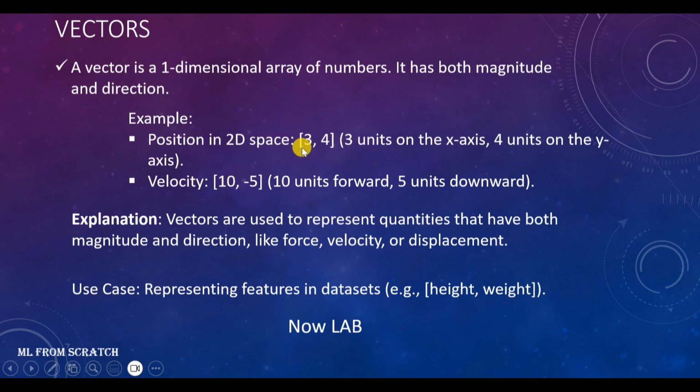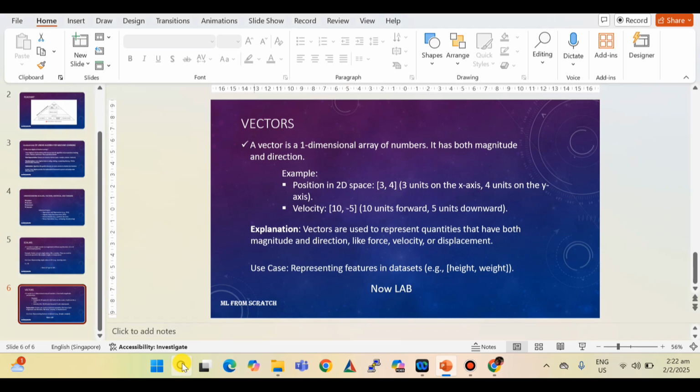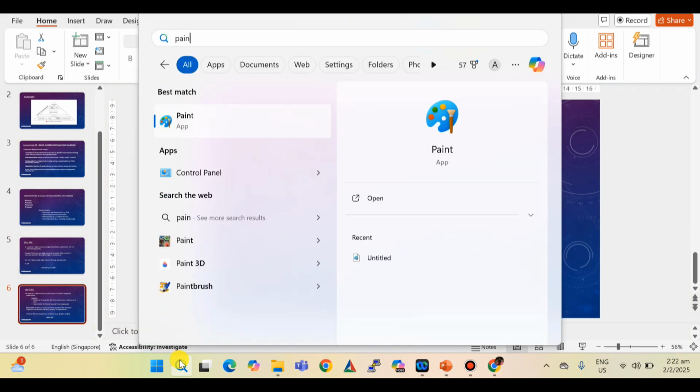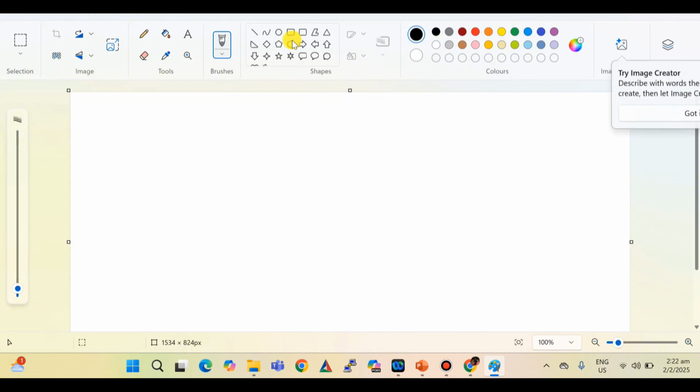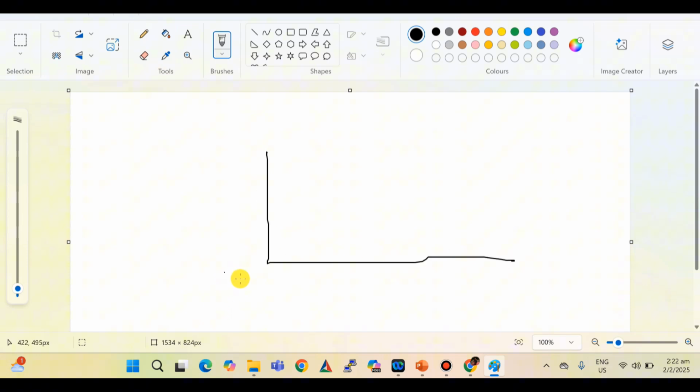If we have numbers, we have basically units in a 2D space, 3 comma 4. So how can we denote it? Let me draw something in Paint, then I think it will be easy for you to understand. If we have 3 and 4, two values, two elements basically, we can draw them on the x-axis and y-axis.